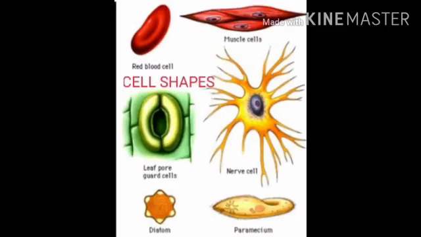Now, cells come in different shapes. They have shapes like circular, rectangular, oval, elongated, tubular, thread-like, depending upon their functions and location.